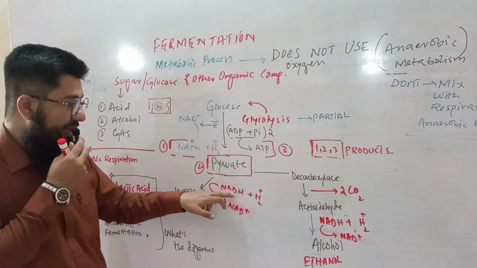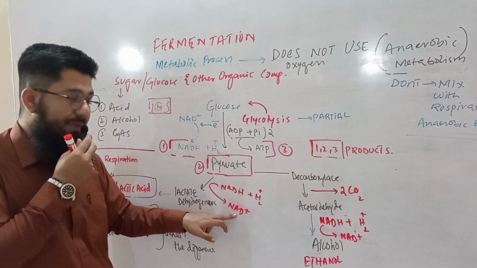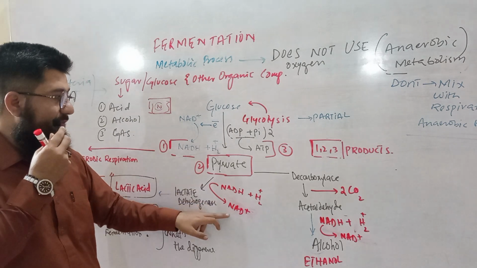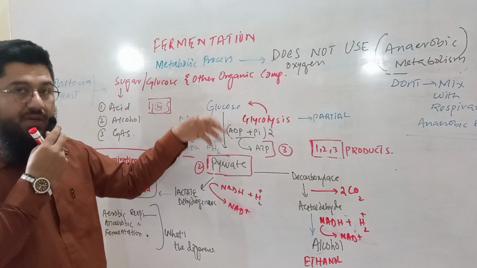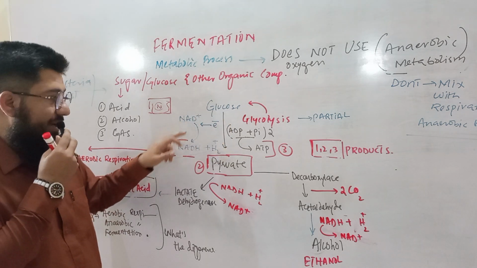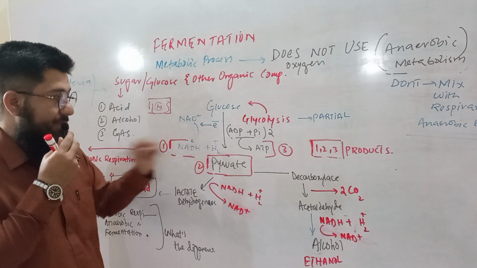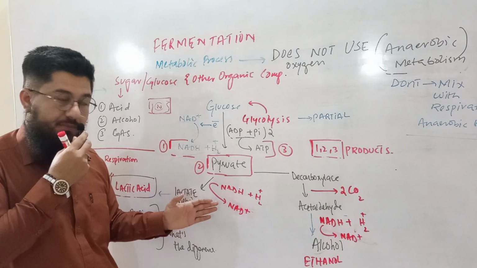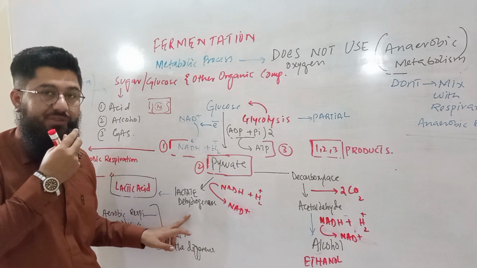So what happened here is NADH plus H2 will give back the electrons to the pyruvate. They will convert back into NAD positive, NAD plus. So this NAD plus will come back and take more electrons during the glycolysis. If electrons are released during the glycolysis, those will be taken back again by the NAD, and they will be converted back into NADH plus H2. So what is happening here? Electrons are given to the pyruvate, and pyruvate is converted into lactic acid in the presence of lactate dehydrogenase.